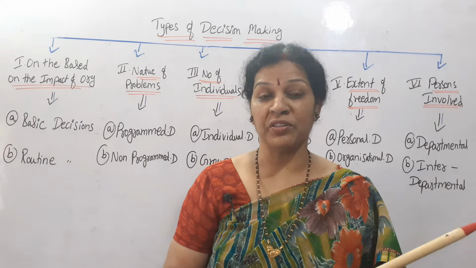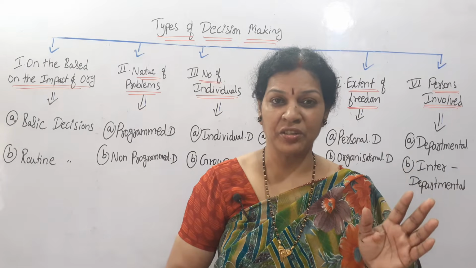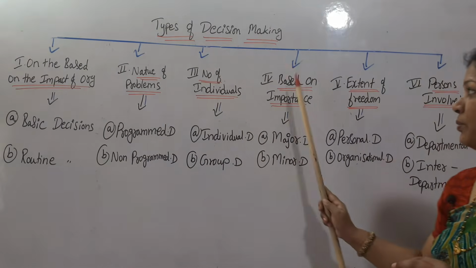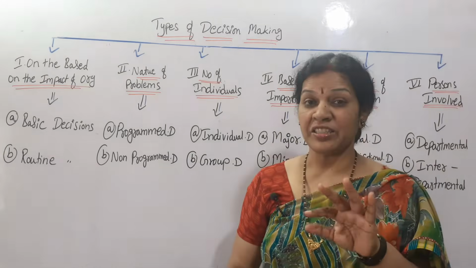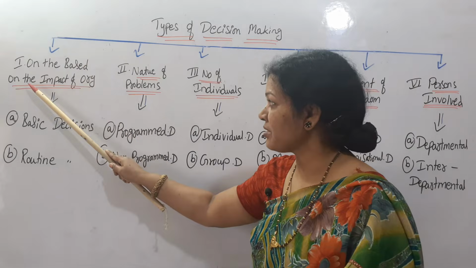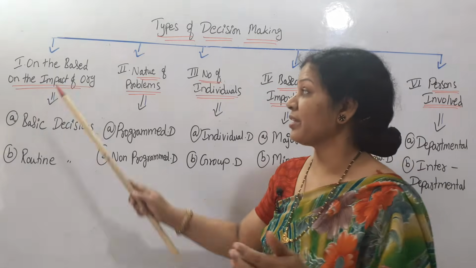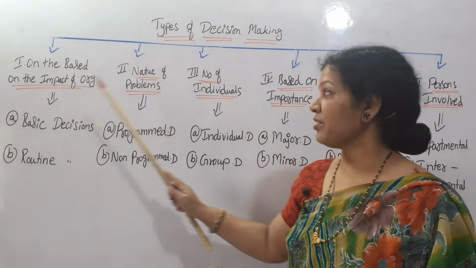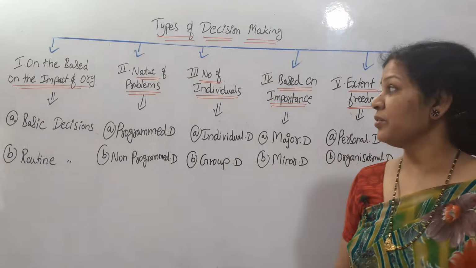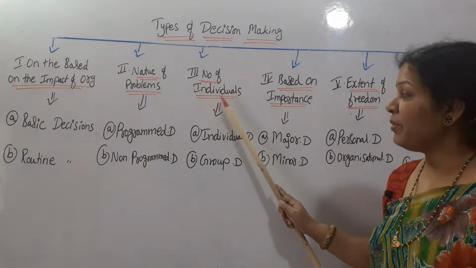So total types of decisions, you can divide into 6 types. Classification of decisions in 6 types: 1, 2, 3, 4, 5, 6. First, classification based on the impact on the organization. Second category is classification based on the nature of problems. Next, the third one is classification as per the number of individuals.